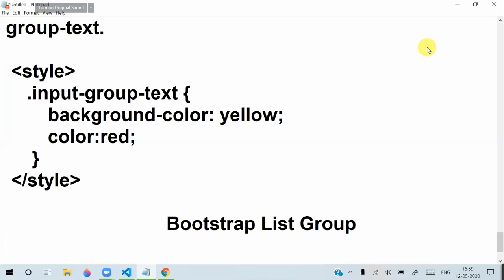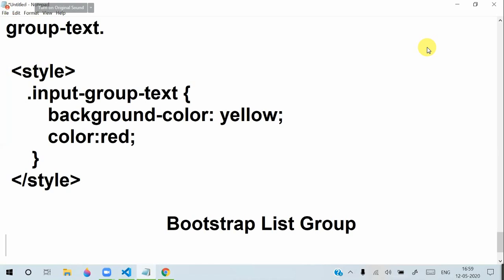When you are displaying ordered and unordered lists, usually for menus, especially when you are designing toolbars, it is important to display them one below another. Then list group provides some important classes which you can apply to keep the appearance correct.